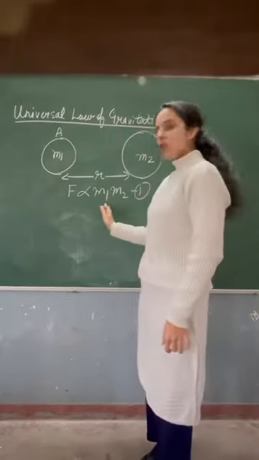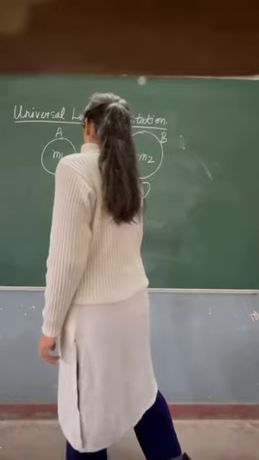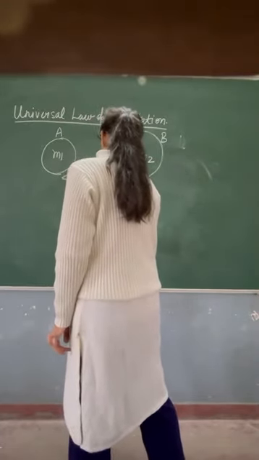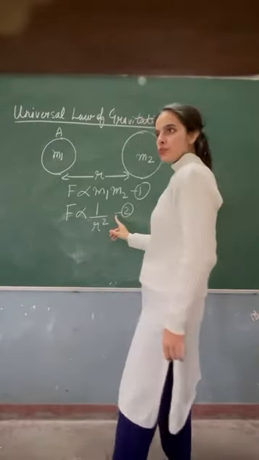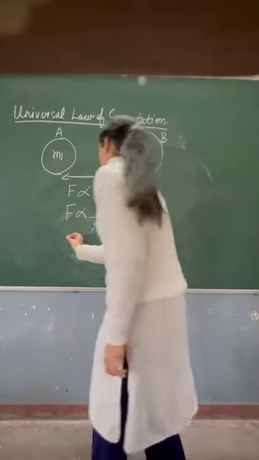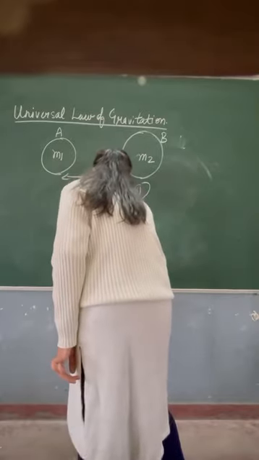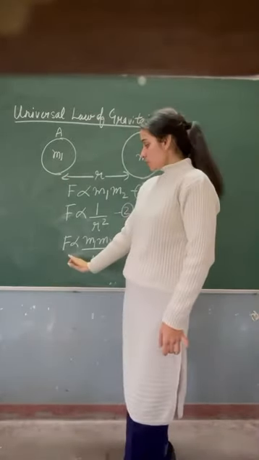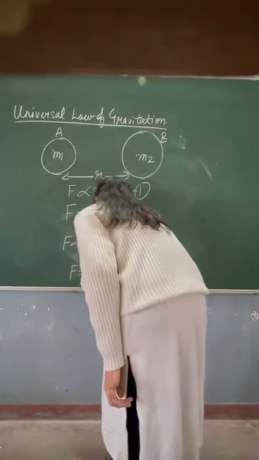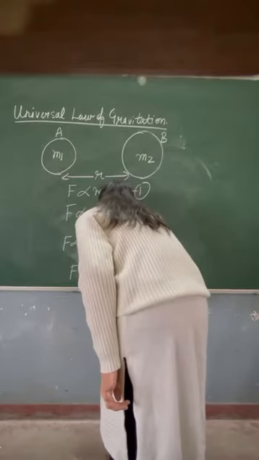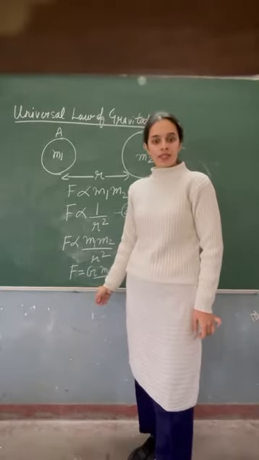Okay, more mass means more force of gravitation, and the force is inversely proportional to the square of the distance between them. After combining 1 and 2, as the left hand side is the same, the force becomes equal to m1 m2 upon r square. If I want to remove this proportional sign, I will replace it with G, which is called the gravitational constant. Here G is called the gravitational constant.